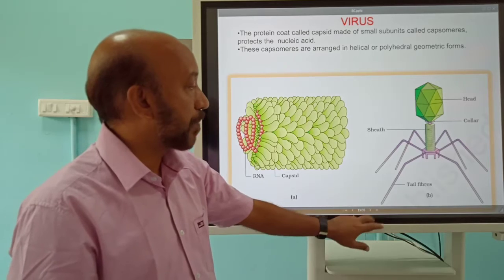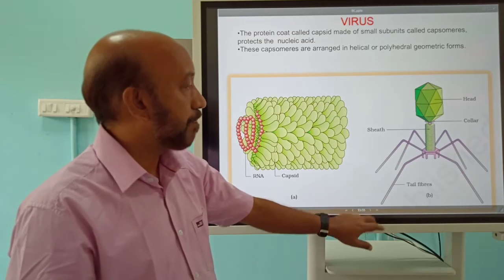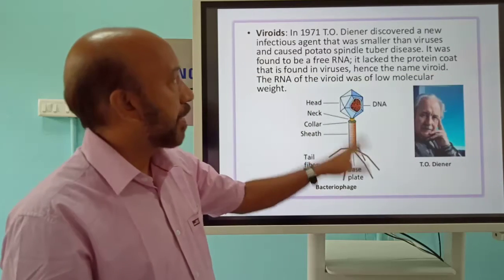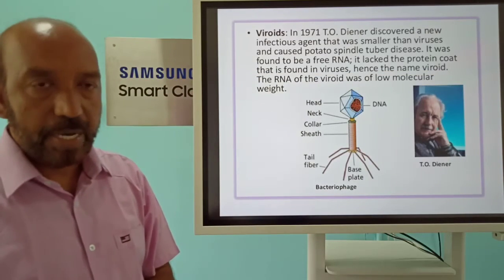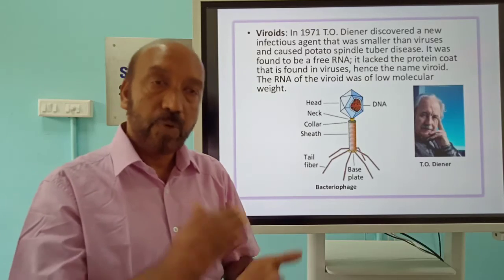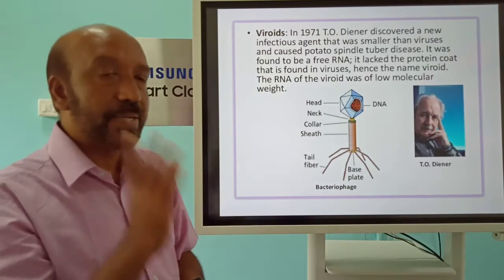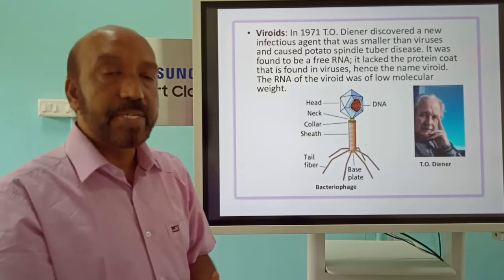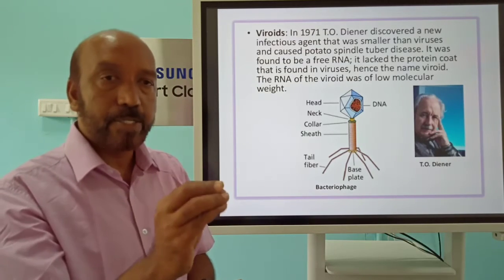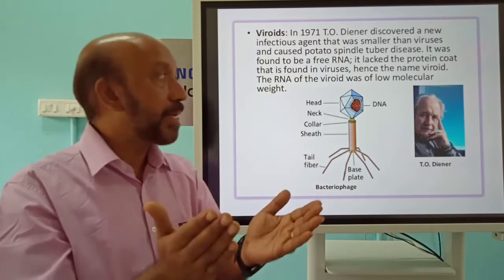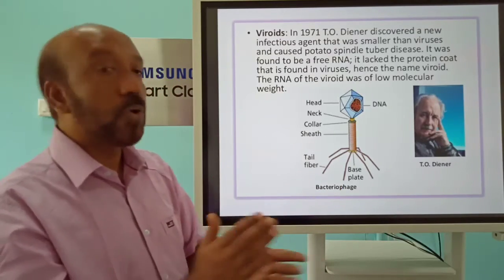Next we can see viroids, another particular non-living entity outside the organism itself. In 1971, Theodor Diener, a scientist, discovered a group of organisms smaller than viruses, which do not have any kind of protein coat.